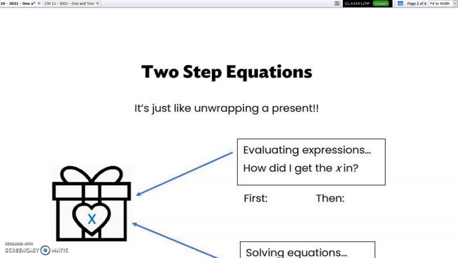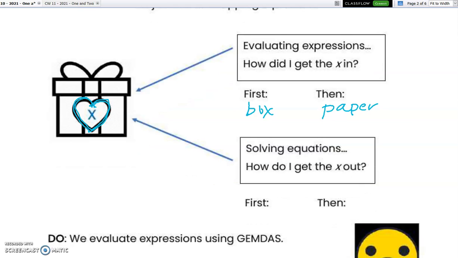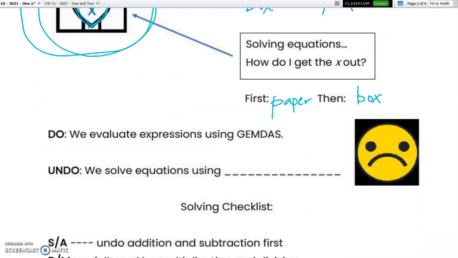So two-step equations are just like unwrapping a present. You have to think: what is closest to the present is going to come off last. When we wrap a present, first we put the present in a box, and then we put the box in paper. But when we are undoing that, we have to take the paper off first. So first the paper, then the box. We're going to talk about things in terms of which one is more like the box when we're looking at two-step equations, and we'll see some examples of that below.